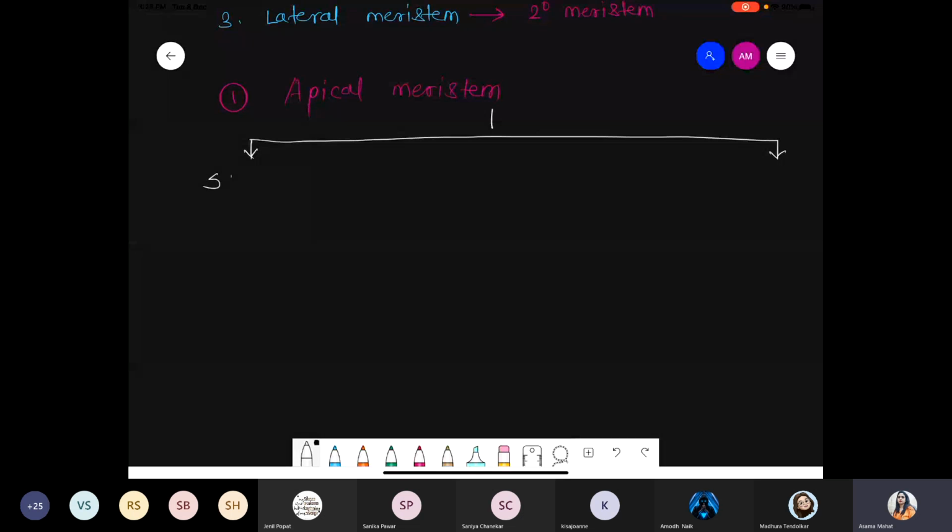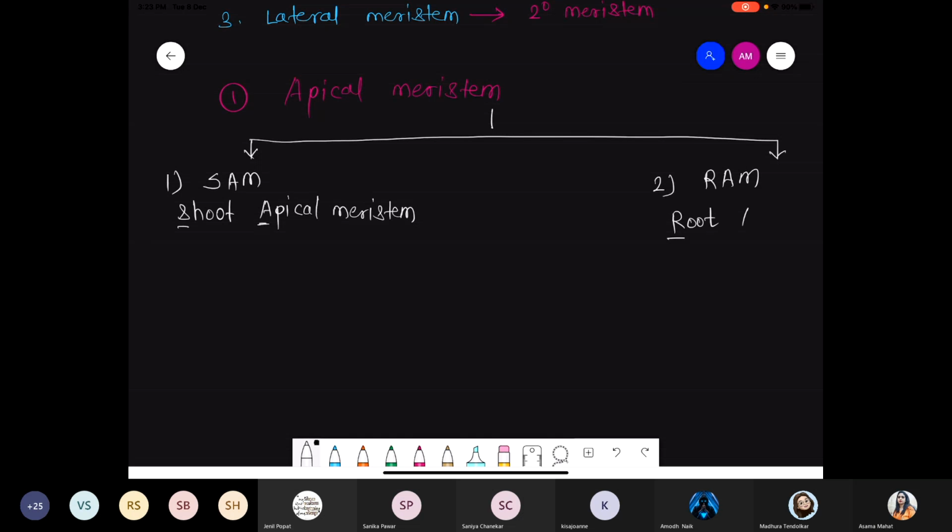Number one, we are talking about SAM, and SAM is compared with RAM. SAM, RAM. Okay. The long form of SAM is shoot apical meristem. SAM stands for shoot apical, apical that is apex, tip area. Shoot apical meristem, that is SAM. And number two, that is RAM. RAM stands for root apical meristem.